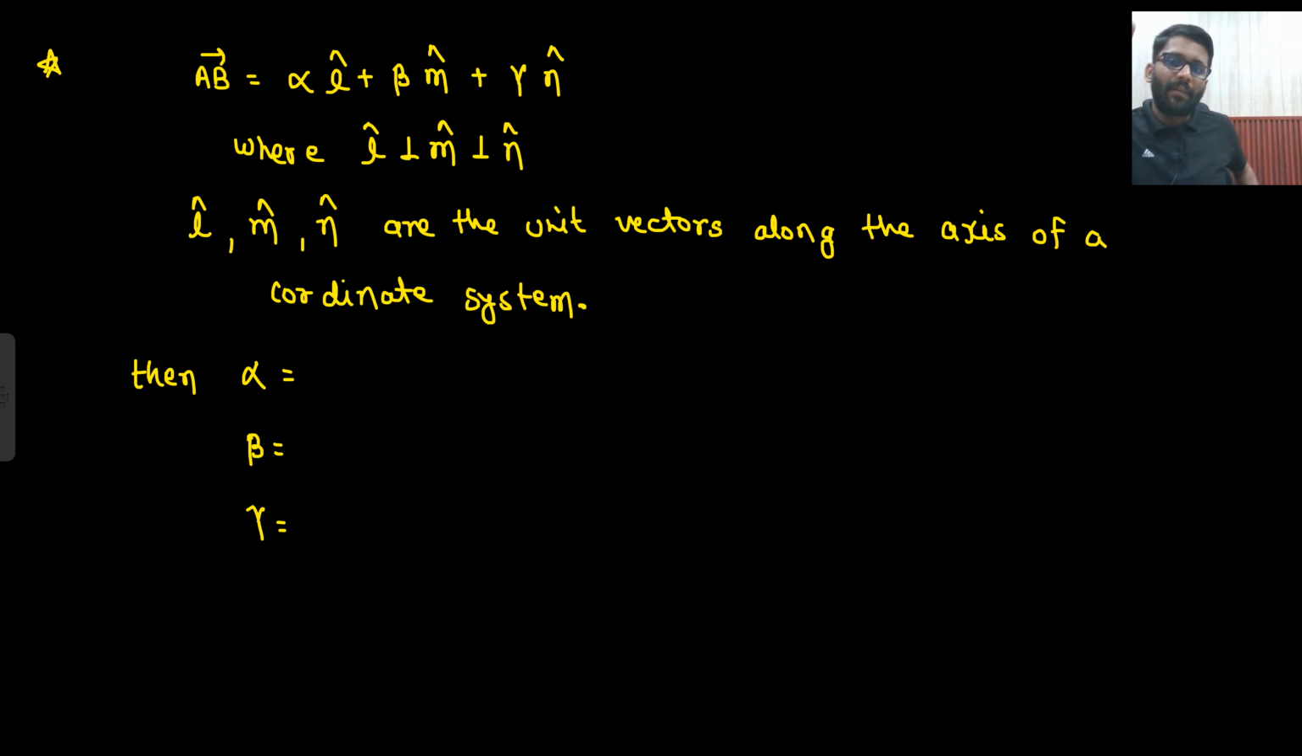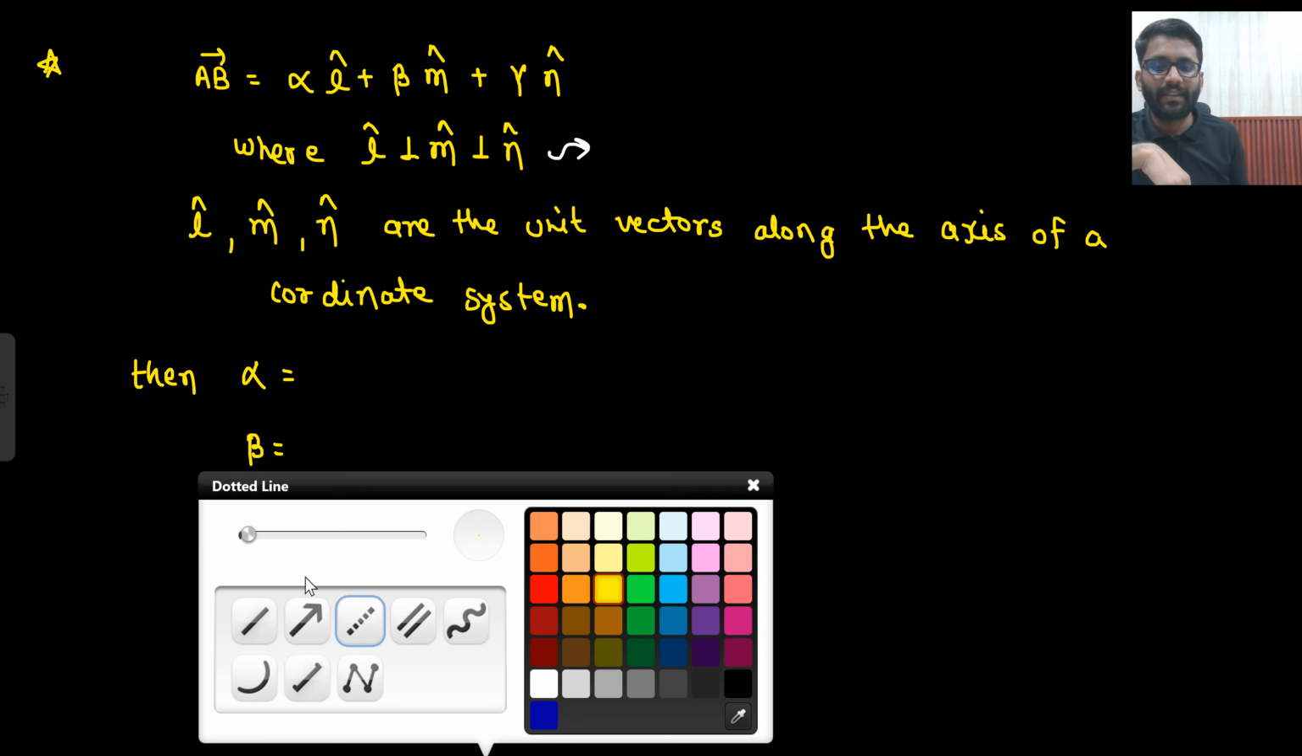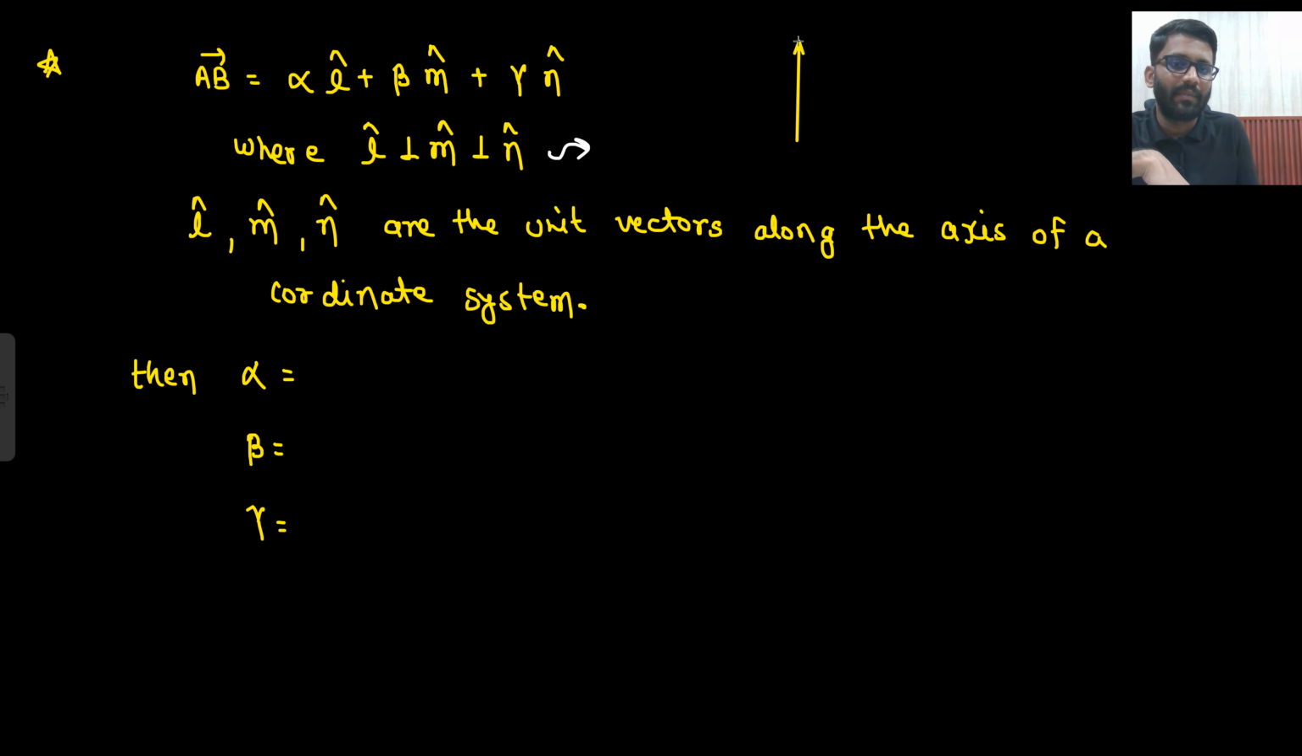Now, AB is equal to alpha L cap plus beta M cap plus gamma N cap, where L cap is perpendicular to M cap, which is perpendicular to N cap. That means they are the unit vectors of a coordinate system. Basically, there is some coordinate system where all are perpendicular to each other. One is your L cap, another is your M cap, another is your N cap. L cap, M cap, N cap are the unit vectors along the axes of a coordinate system. So this is a valid coordinate system and they are perpendicular to each other.